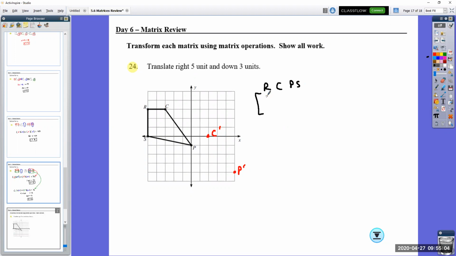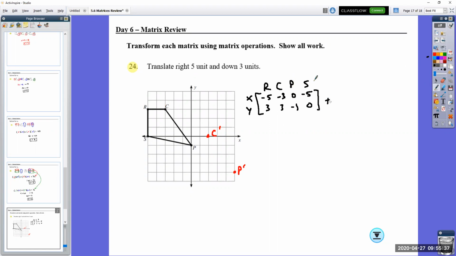I'm labeling these. This is my x values, these are my y values. So 1, 2, 3, 4, 5, 1, 2, 3. So R has an x value of -5 and a y value of 3. C is going to be -3, 3. P is at 0, -1, and S is at -5, 0. Move that over just to change.